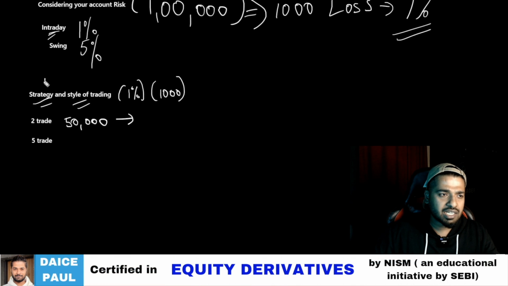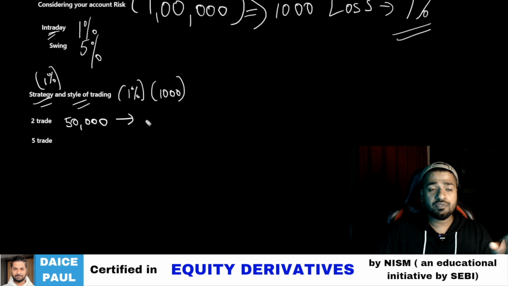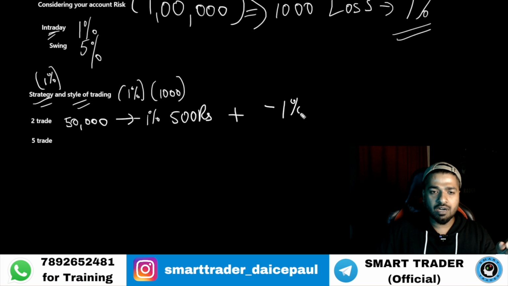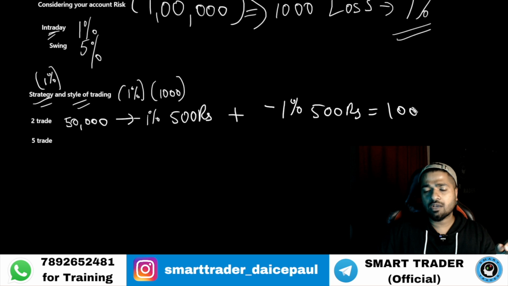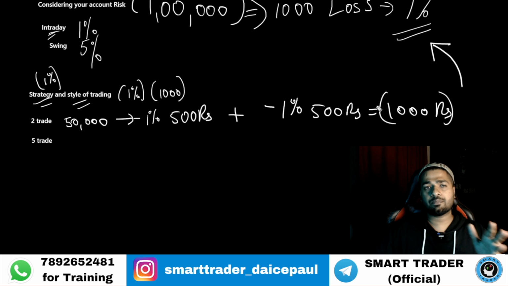Let's say his strategy has a 1% stop loss in this default example. So if on 50,000, 1% stop loss hits, he's going to lose 500 rupees, and one more stop loss of 1% is another 500 rupees, and that becomes 1000 rupees. So that is nothing but your overall stop loss for your account for that particular day.